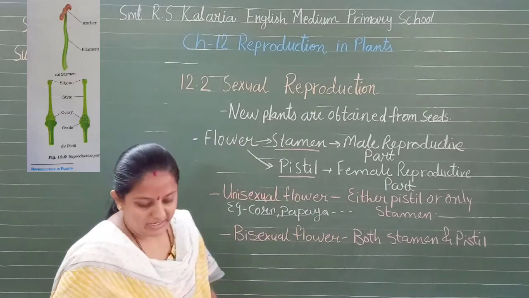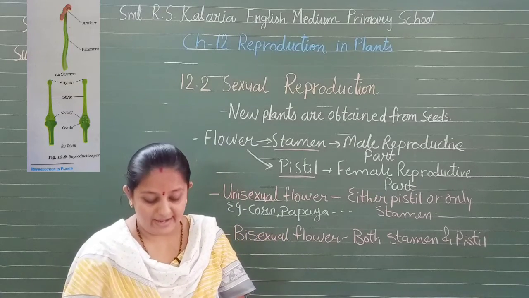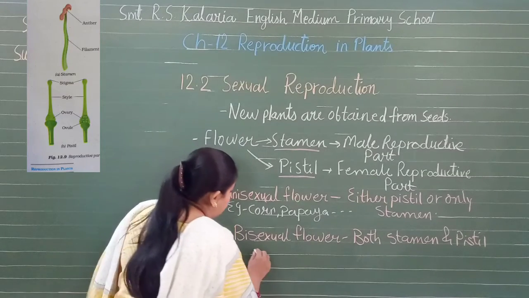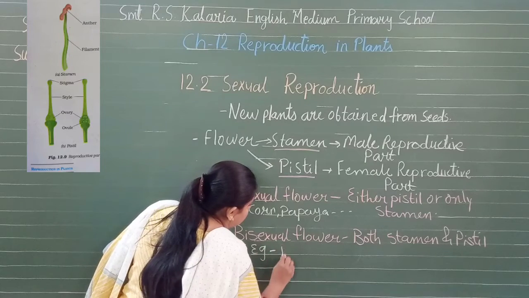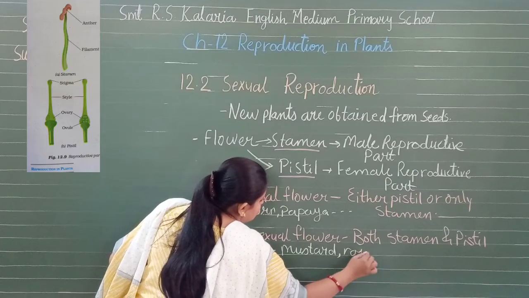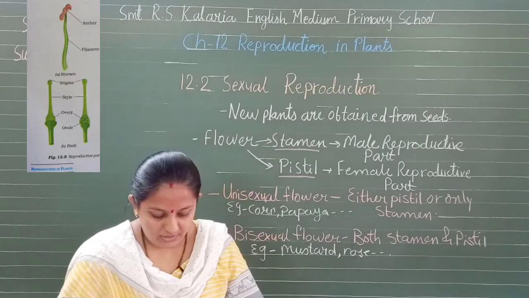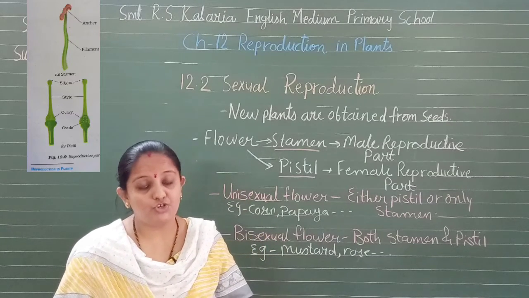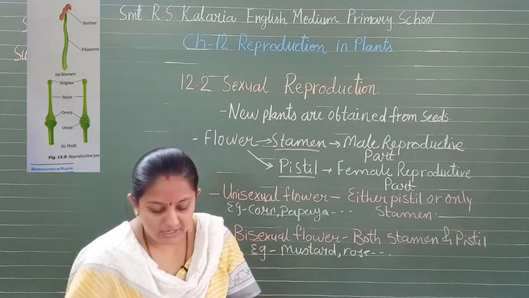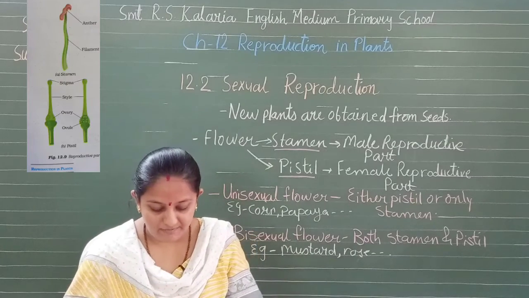Corn, papaya and cucumber produce unisexual flowers, whereas mustard, rose and petunia, we can say mustard, rose, isn't it, are bisexual flowers. So these male and female unisexual flowers may be present in the same plant or else in different plants. ये हो सकता है ना कि वो सेम प्लांट में भी हो और डिफरेंट प्लांट्स में भी हो.